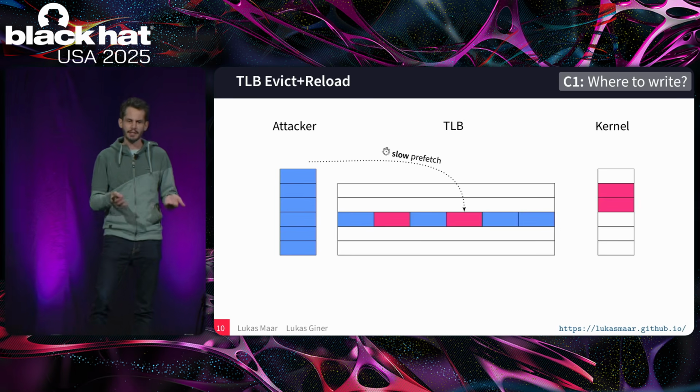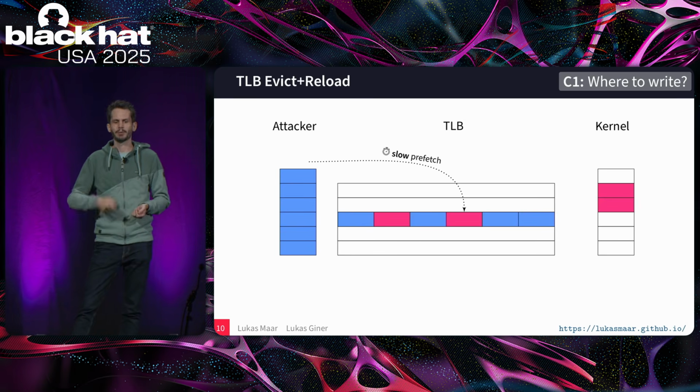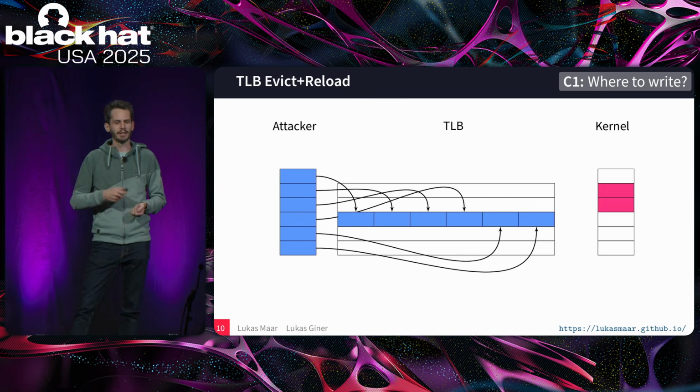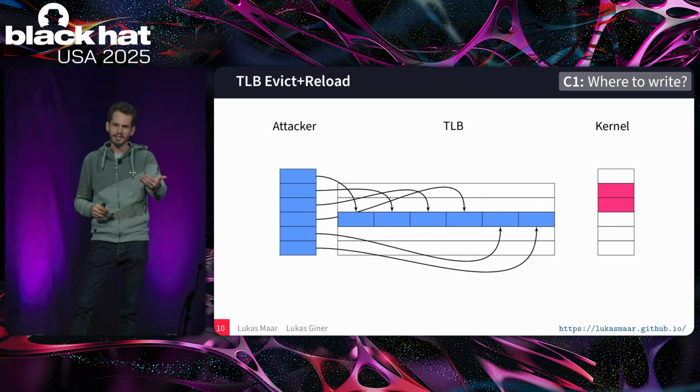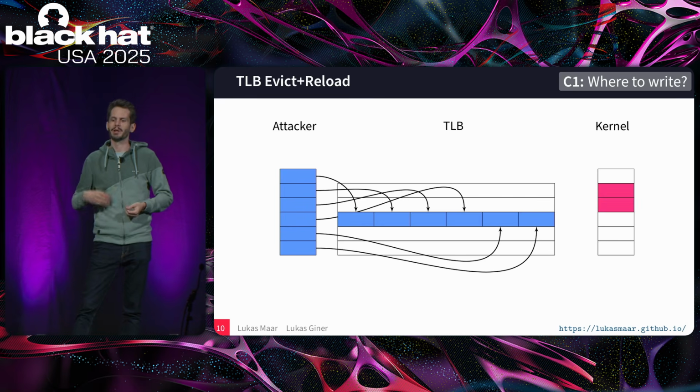And so this attack is called the evict and reload attack because we do a second step. We evict by filling the entire TLB set with other addresses that we have. And because we know this function, this XOR function, we can tailor our addresses to fill exactly one set. And now we're at the starting state again, where we can do another round of measurements on the kernel.